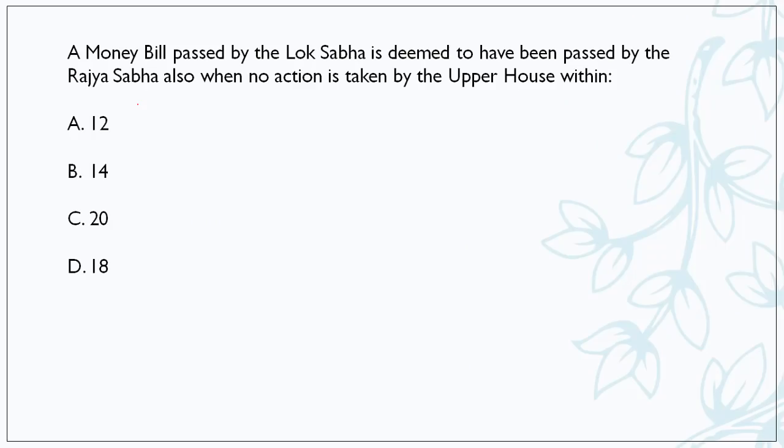Moving forward, another question. A money bill passed by the Lok Sabha is deemed to have been passed by the Rajya Sabha also when no action is taken by the upper house within. So upper house is Rajya Sabha. अगर राज्यसभा 14 दिन के अंदर कोई एक्शन नहीं लेता है या अमेंडमेंट्स नहीं बताता है तो वो बिल अपने आप पास हो जाएगा.